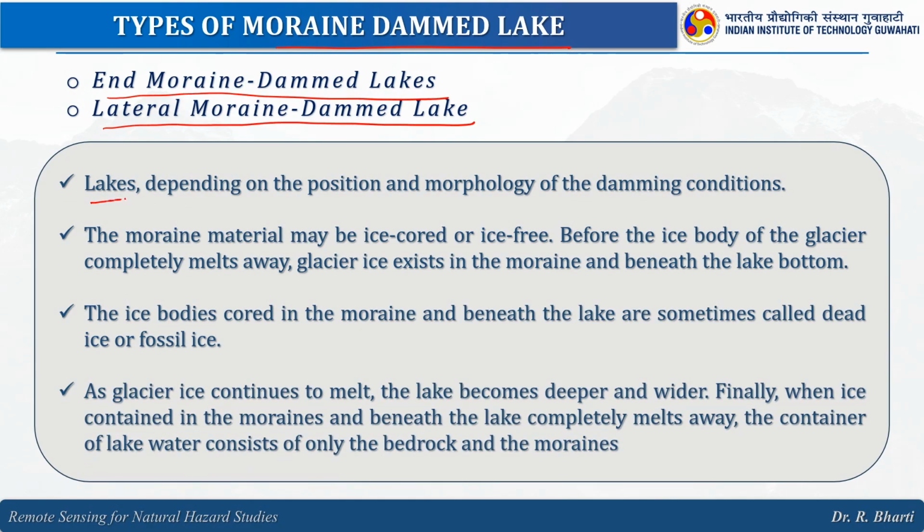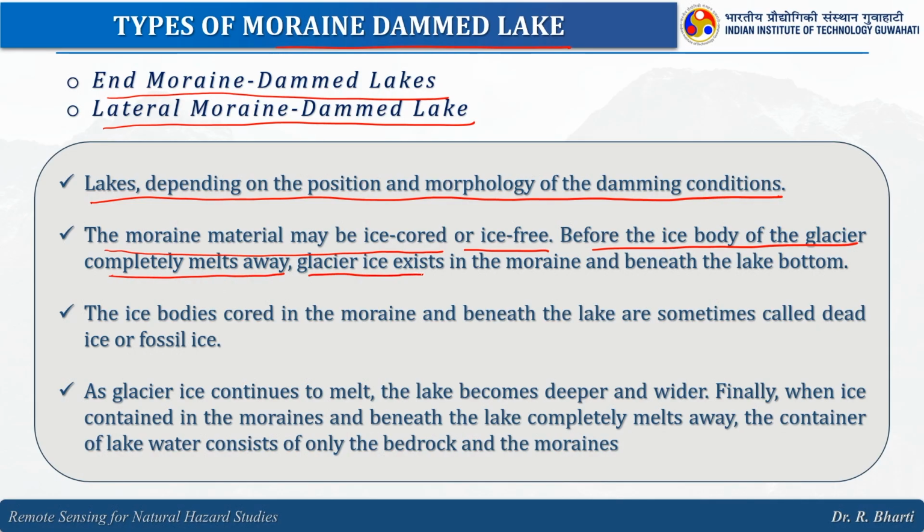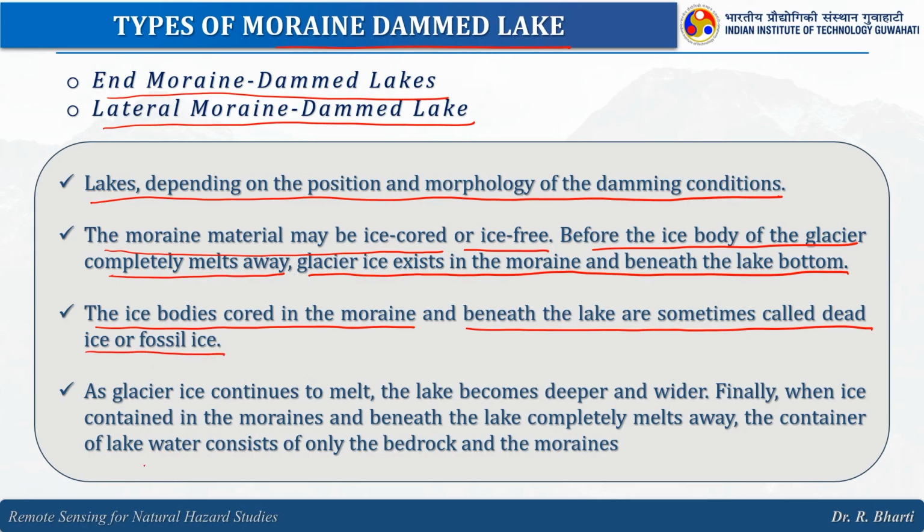Depending upon the position and morphology of the dam, the moraine material may be ice cored or ice free. Before the ice body of the glacier completely melts away, glacier ice exists in the moraine and beneath the lake bottom. The ice bodies stored in the moraine and beneath the lakes are sometimes called dead ice or fossil ice.